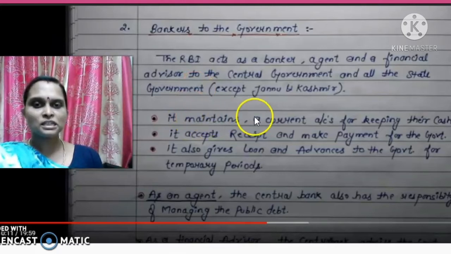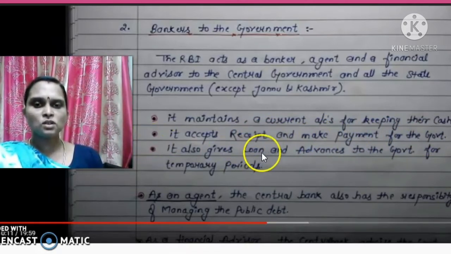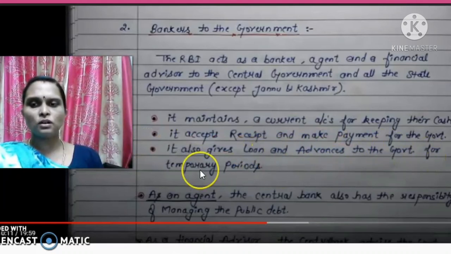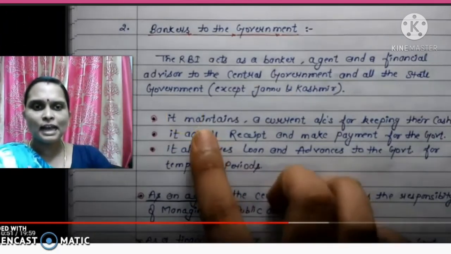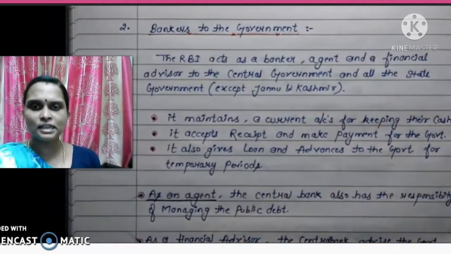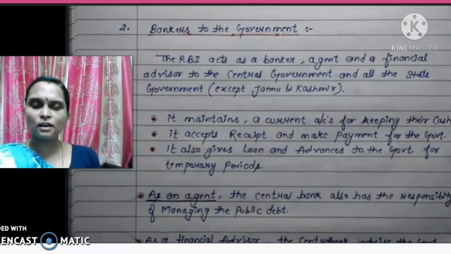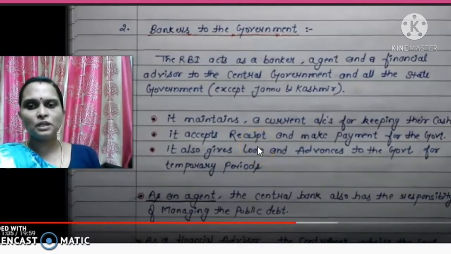It maintains current accounts for keeping their cash, and it accepts receipts and makes payments for the government. It also gives loans and advances to the government for temporary periods.